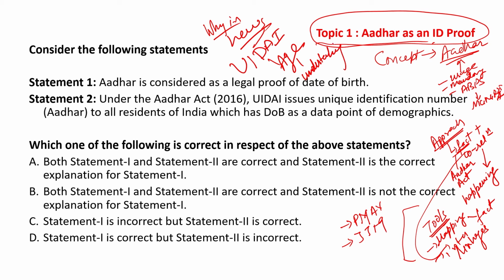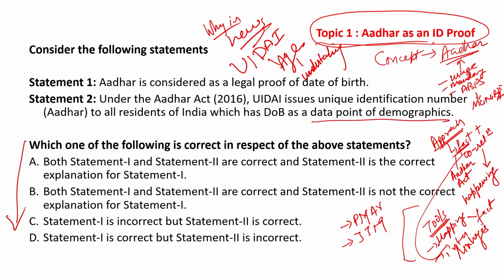And this made the news. So let us read the question. Consider the following statements. Aadhar is considered as a legal proof of date of birth. Under the Aadhar Act 2016, UIDAI issues unique identification number to all residents of India which has date of birth as a data point of demographics.